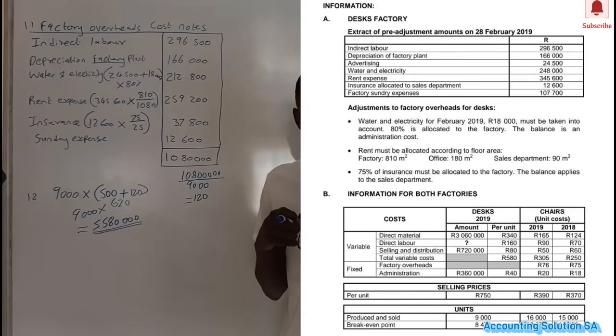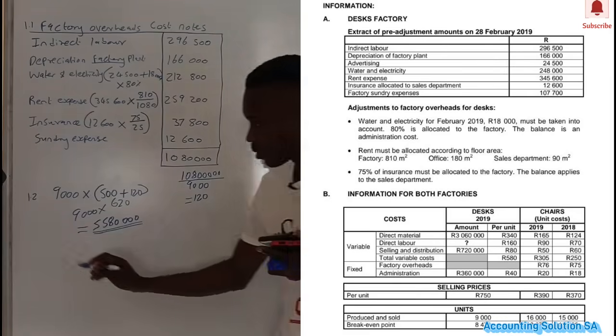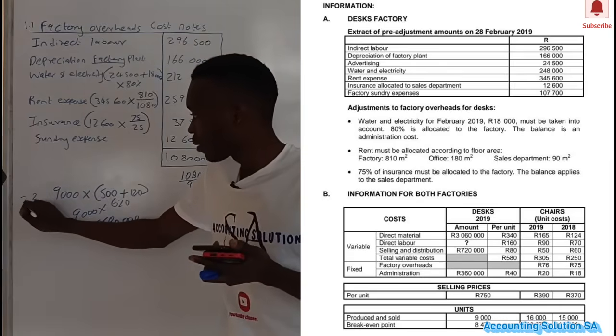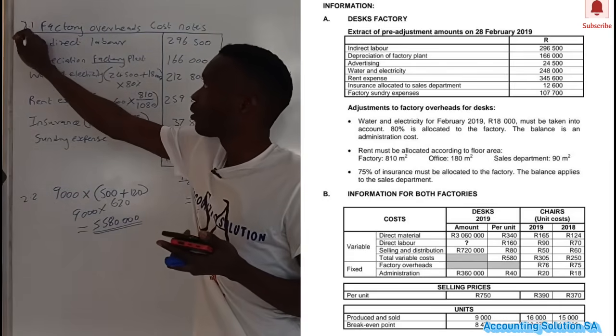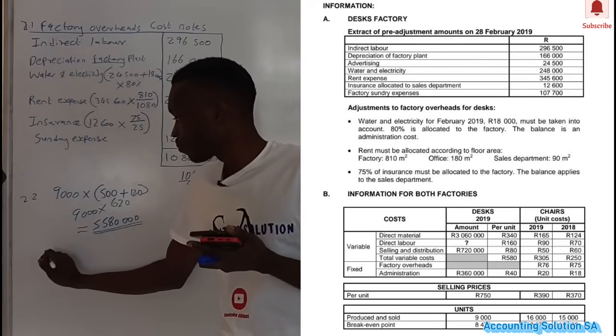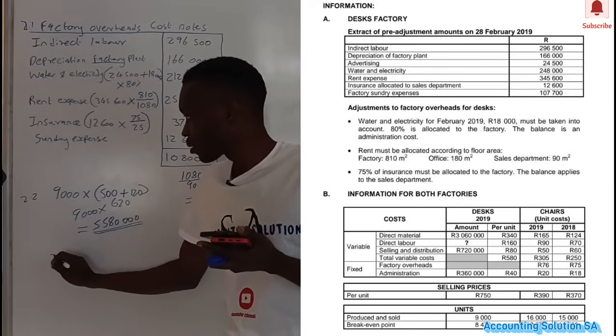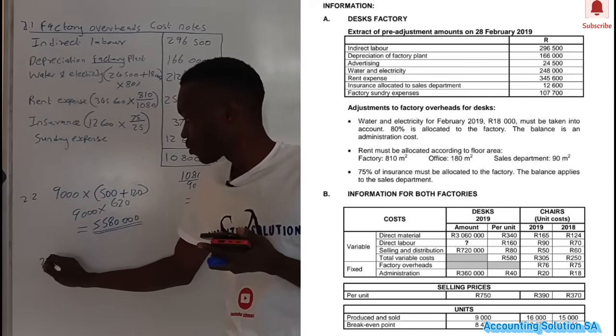Okay, then the following question, they said, since you want to produce an additional 1,500 desks, calculate the additional profit you can expect. The first step that you have to do guys for this one, okay, this was question 2.1, 2.3 will be this one.